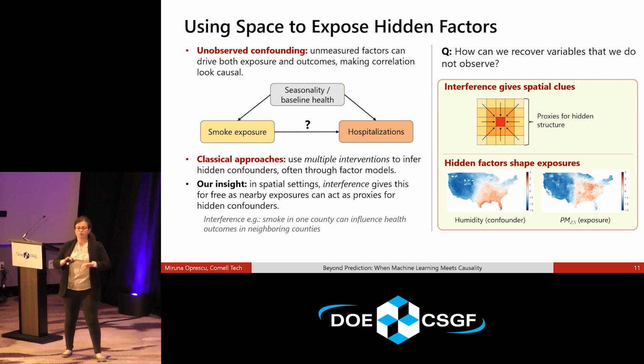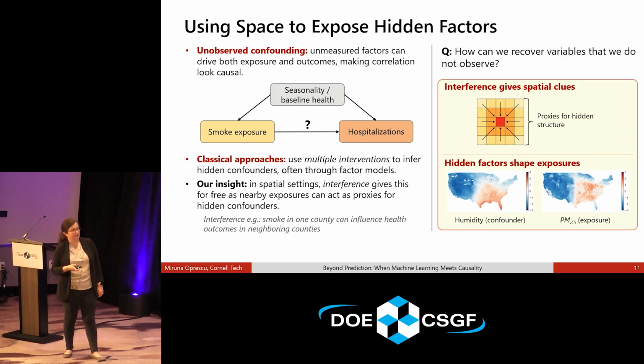So instead, we're going to leverage something called interference, which is the fact that if you are at one location, you're affected by what happens around you in the locations nearby. So smoke levels at nearby locations would affect you at this location, due to transportability or the fact that you seek medical care in another county and things like that. So interference gives you this for free in spatial settings.